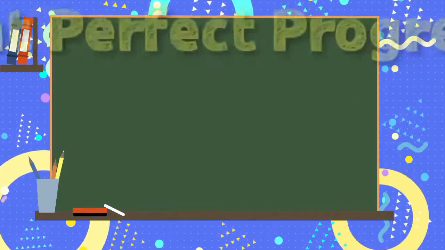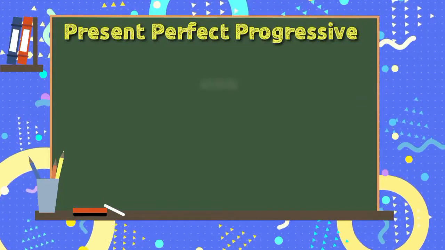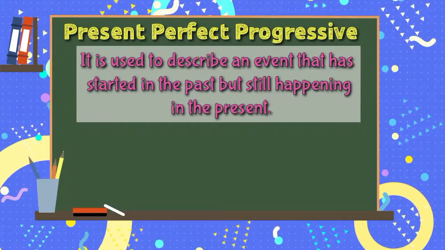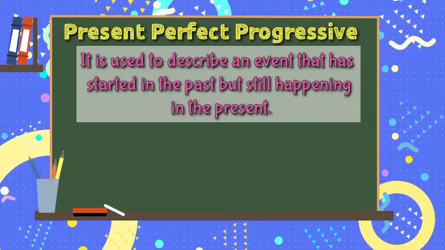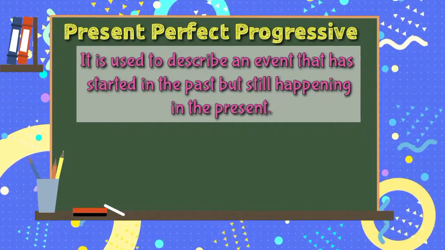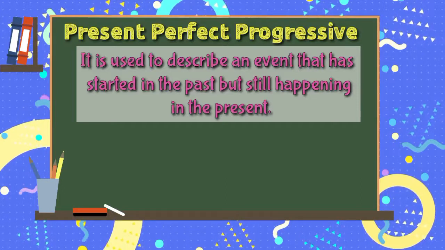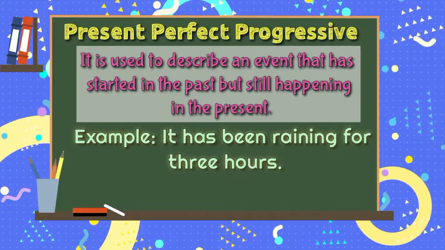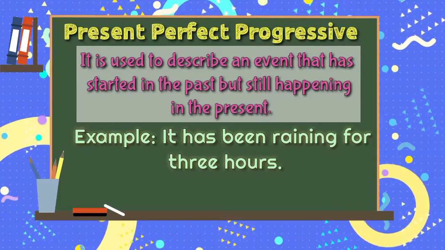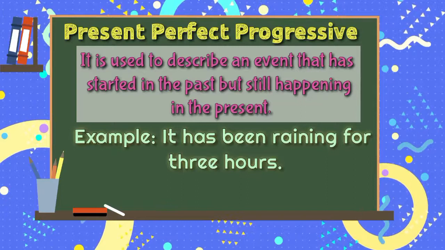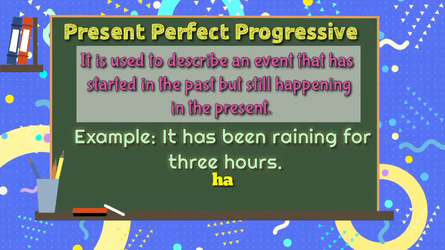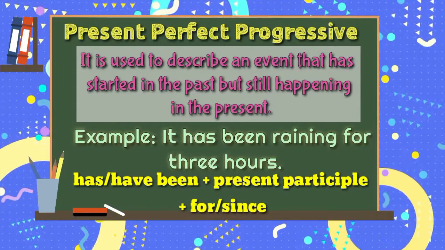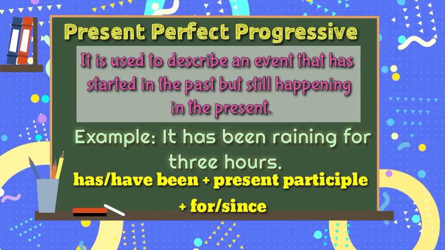Present perfect progressive is used to describe an event that has started in the past but still happening in the present. The event in the present can be habitual or something that is taking place at this moment. For example, it has been raining for 3 hours. In forming the present perfect progressive, we use has for singular subject, have for plural subject, plus verb ending in ing, plus for or since.